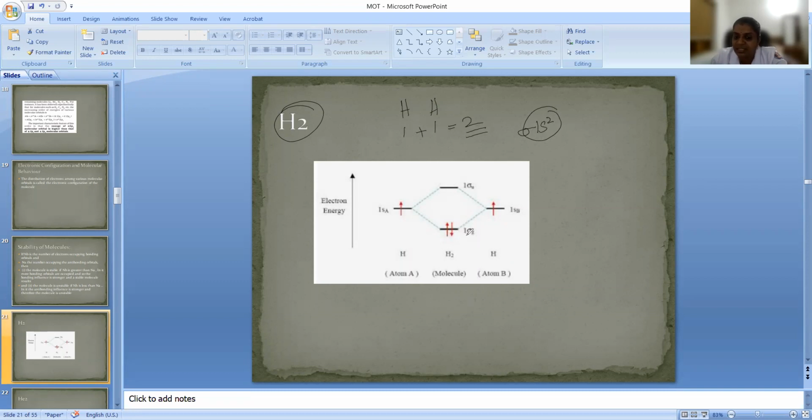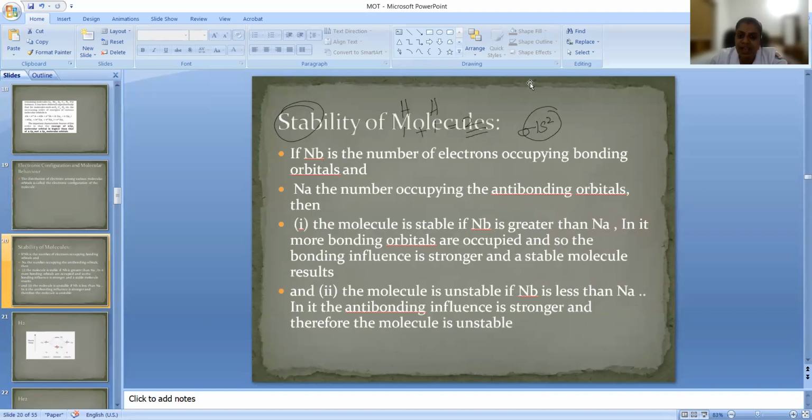So this is the electronic configuration. Here you can see this is the sigma 1s orbital and this is the sigma star 1s orbital. In the antibonding molecular orbital nothing is there, only in the bonding molecular orbital. We will get various ideas from this electronic configuration, such as the stability of the molecule. First, we have to look at the number of electrons present in the bonding and antibonding molecular orbitals.